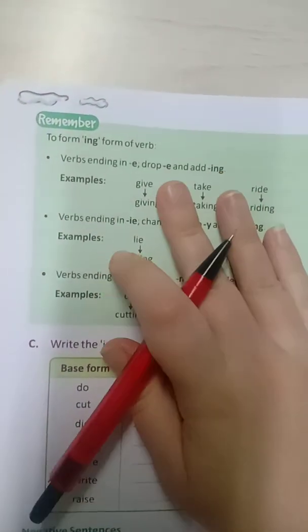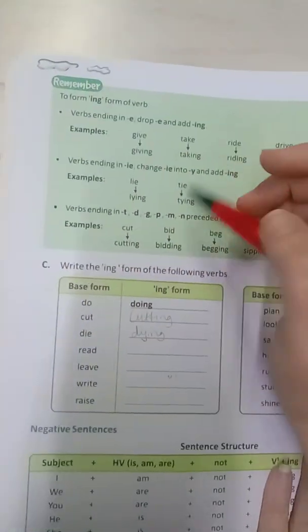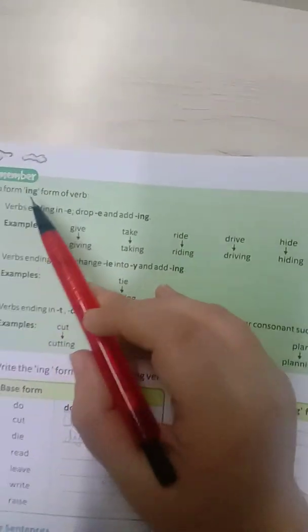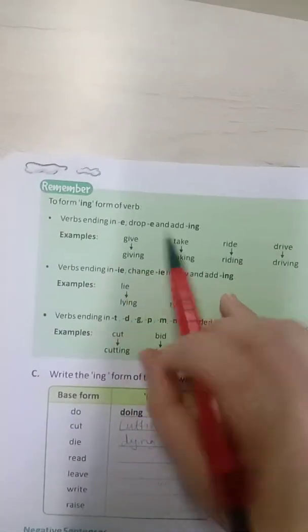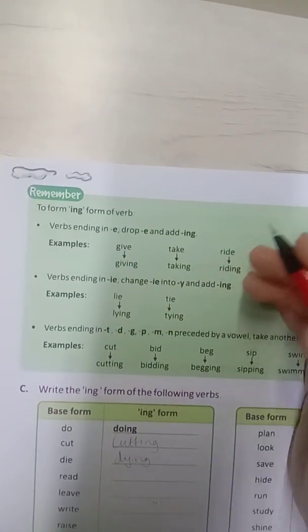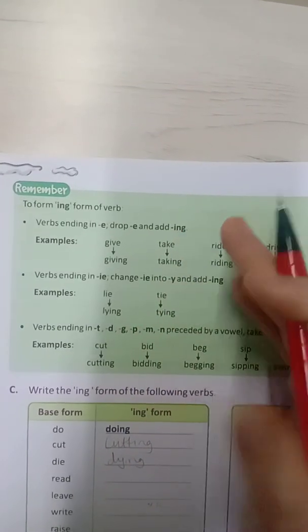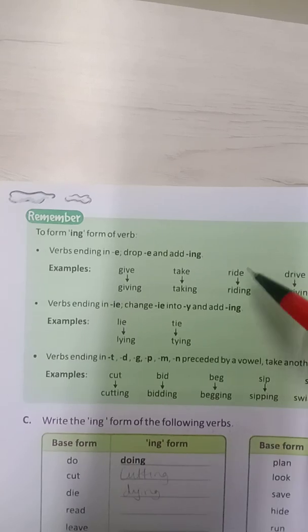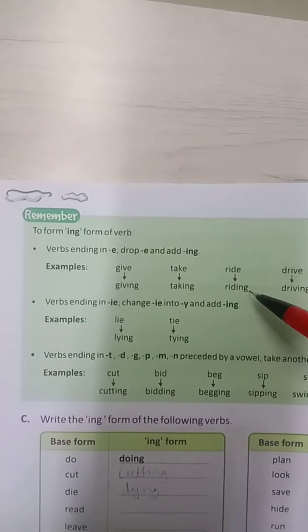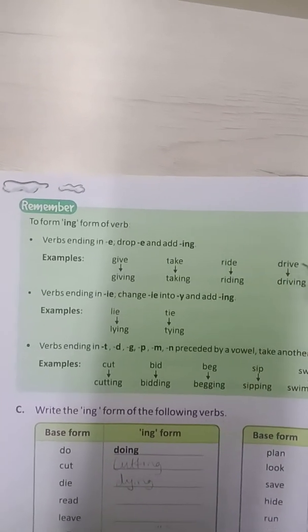Now, like we have done in our previous years also, how to convert the word into ing form, like to form the ing form of a verb. If the word is ending in e, we drop the e and just simply add ing. For example, give, giving; take, we drop the e, taking; ride, we drop the e, riding; drive, we drop the e, driving.